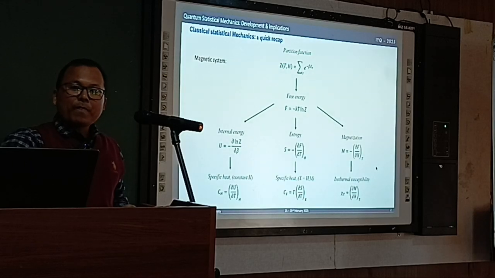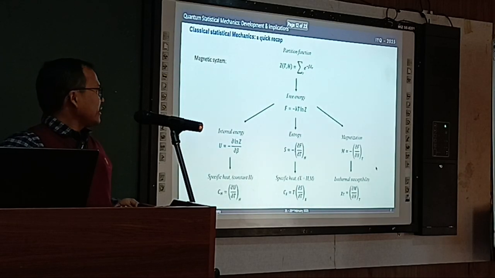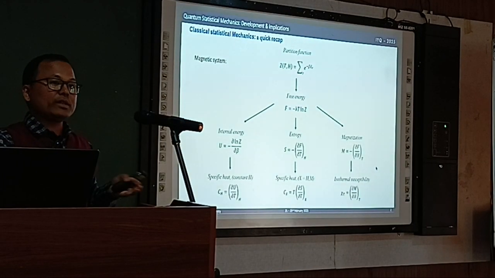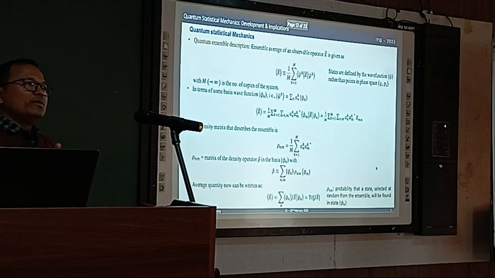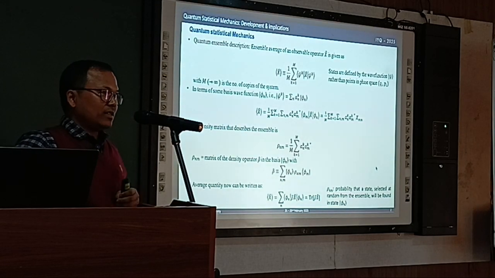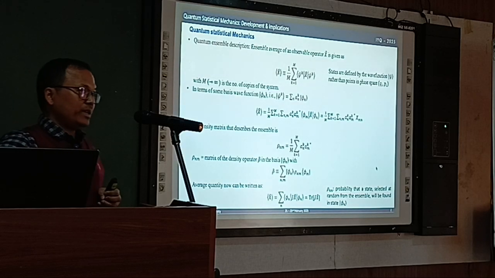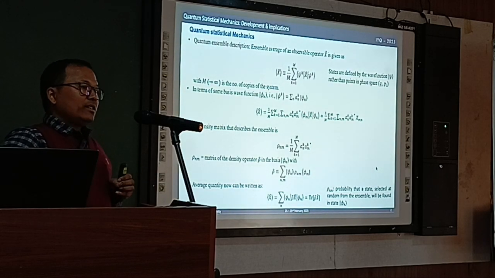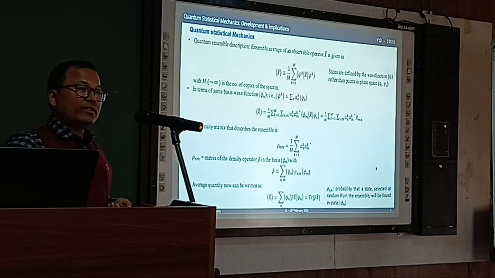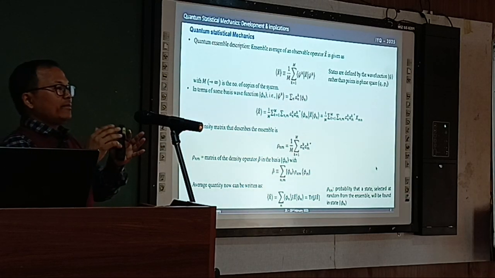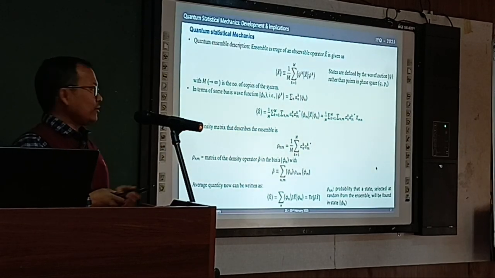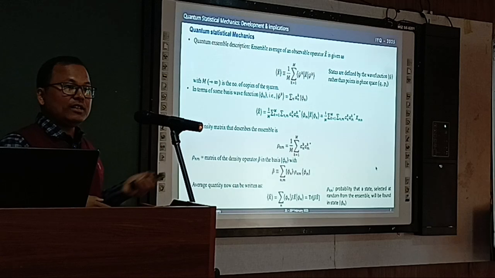Now let's move on to quantum statistical mechanics. I could have kept this at the end also, but I put it here so that we already have an idea about what can be done. In moving to quantum statistical mechanics, we all know that in classical mechanics the state is defined by the coordinates and momenta in phase space, q and p. Now it is to be defined by the wave function psi rather than a point in phase space. How do we change from that qp formalism to this wave function formalism? Of course, the Dirac notation, I just use Dirac notation.